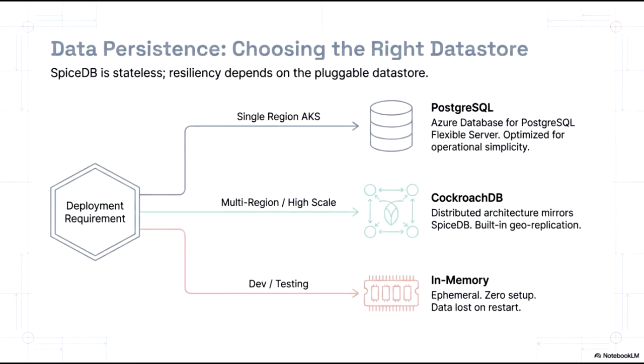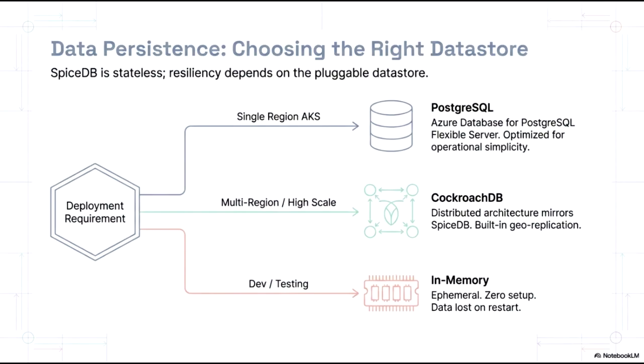SpiceDB is designed as a stateless service, which means its resiliency and persistence are determined by the pluggable data store you choose to implement. Depending on your specific deployment requirements, there are three primary paths to consider. For development and testing purposes, an in-memory data store provides an ephemeral solution with zero setup requirements, though data will be lost upon restart. If you are operating within a single region on AKS, Postgres, specifically Azure Database for PostgreSQL Flexible Server, is the recommended choice, as it is optimized for operational simplicity.